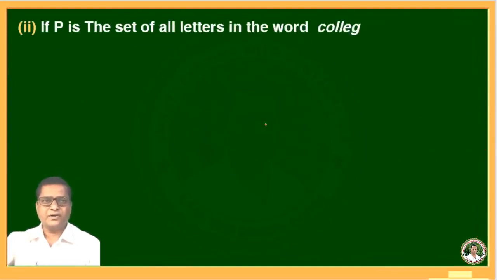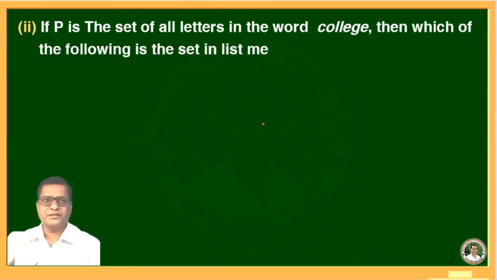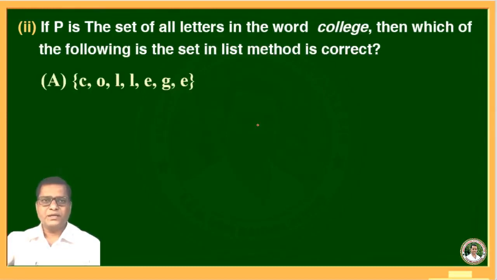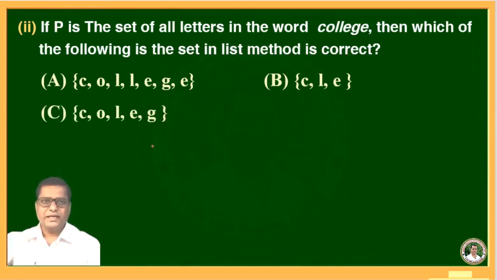Let's see the second example. If P is the set of all letters in the word college, then which of the following is the set in list method is correct? Here options are given. A. COLLEGE, B. CLE, C. COLEG and D. COLG. Now here we know the list method of writing a set.